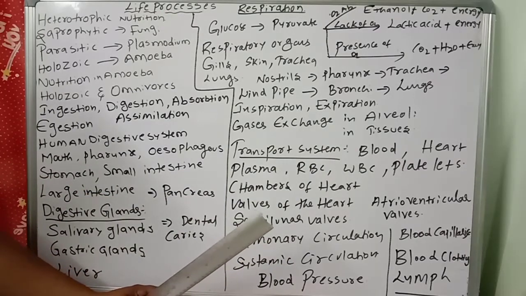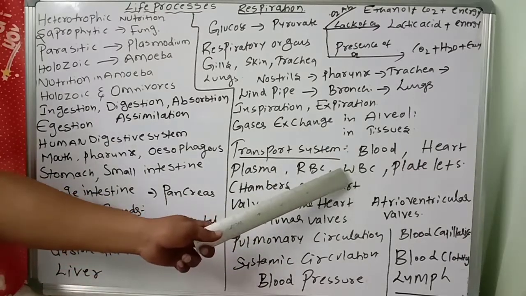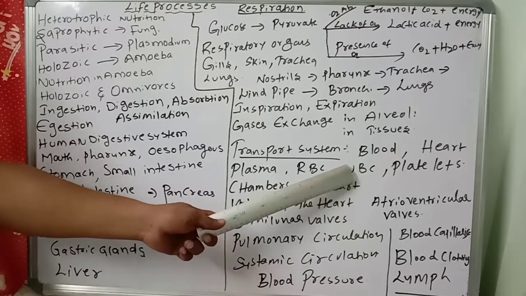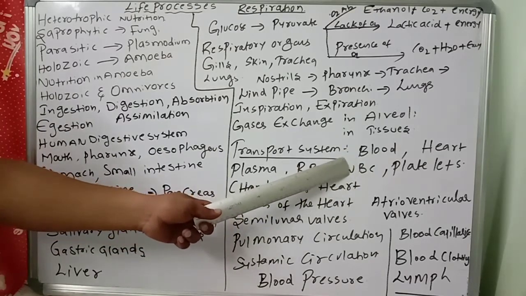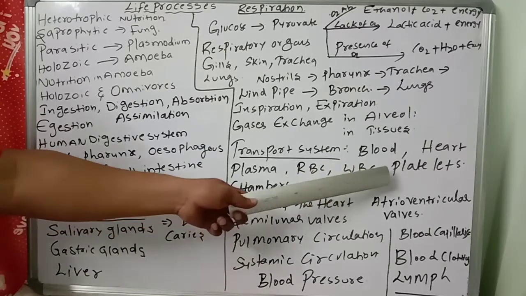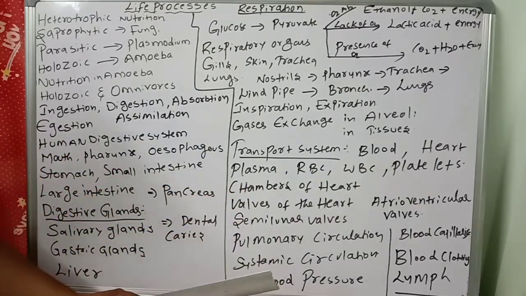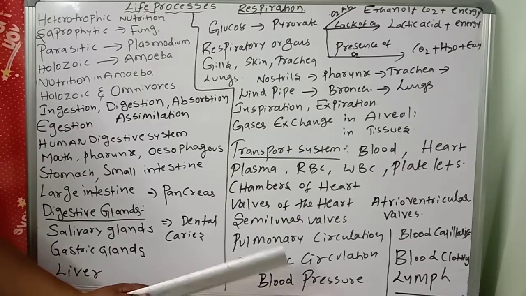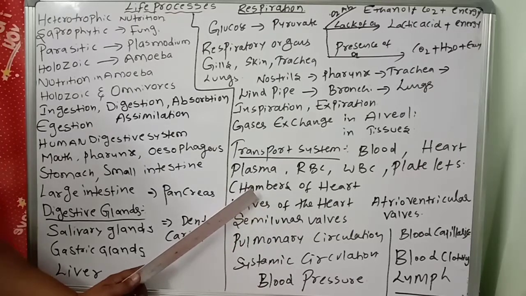WBC are divided into agranulocytes and granulocytes. Agranulocytes: lymphocytes and monocytes. Granulocytes: acidophils, basophils and neutrophils. Then blood platelets, which are helpful for the coagulation of blood. They are produced in bone marrow from special cells, megakaryocytes.